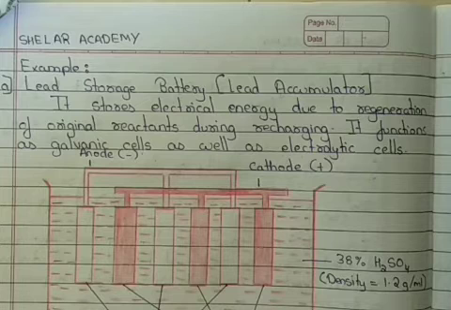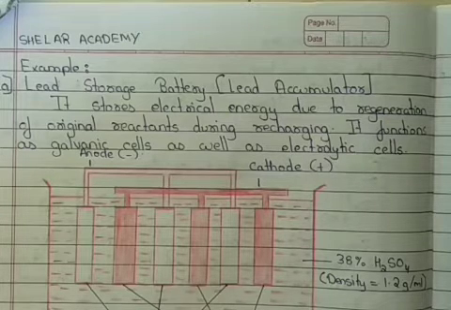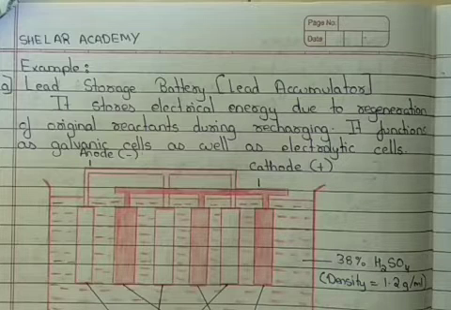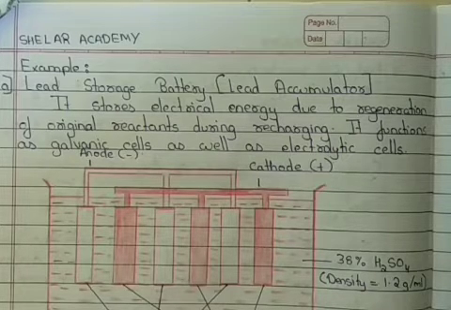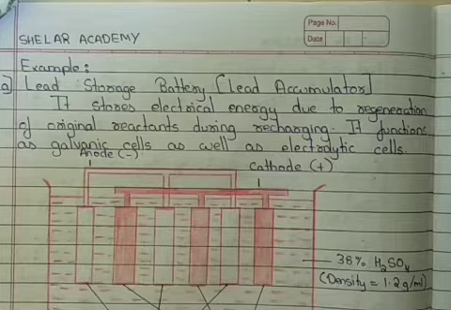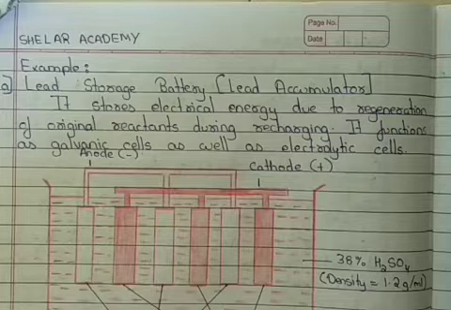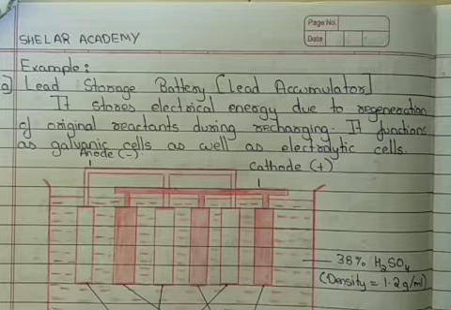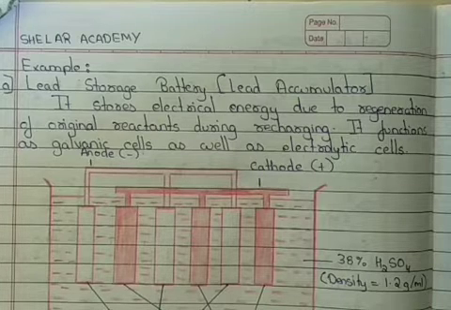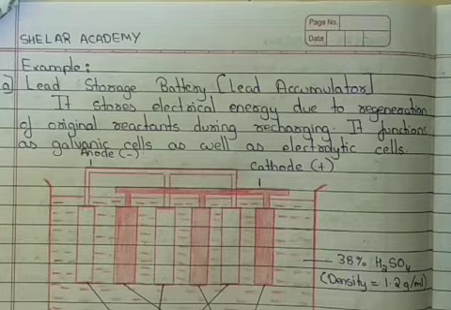It is reversible because the electrochemical reaction can be reversed by passing an electric current in the opposite direction, and the consumed reactants are regenerated. Hence the battery can be charged after it is discharged. We can do both things, charging as well as discharging. Now, the first thing we have to see is the construction of the lead accumulator battery.